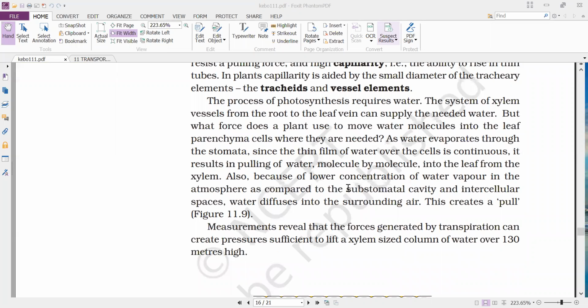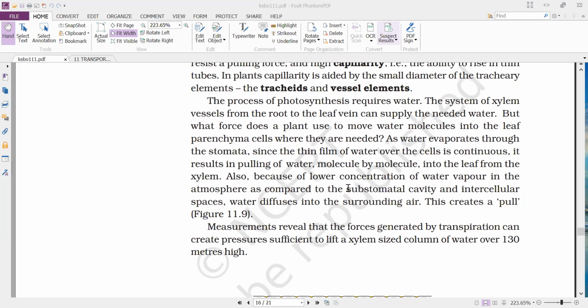That is not exactly correct. The oxygen released during photosynthesis is coming from water. So water plays a very important role in photosynthesis. The water is very much required for photosynthesis.